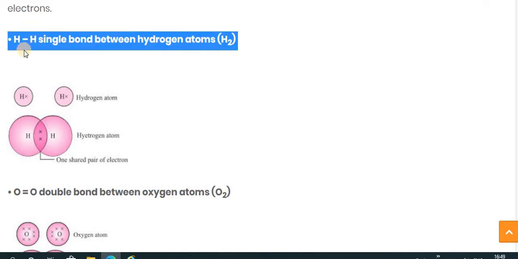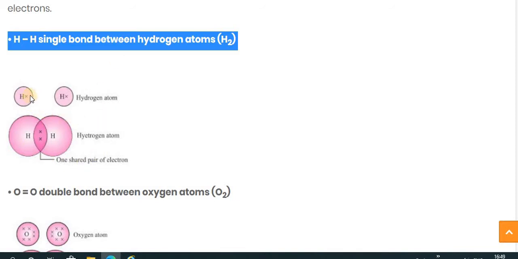It is between hydrogen atoms. As we saw in a previous video, as per the number of bonds, covalent bonds are divided into three types: single covalent bond, double covalent bond and triple covalent bond. So hydrogen possesses a single bond between the two hydrogen atoms. Now, how is this covalent bond formed by the sharing of electrons, we will see in this figure.